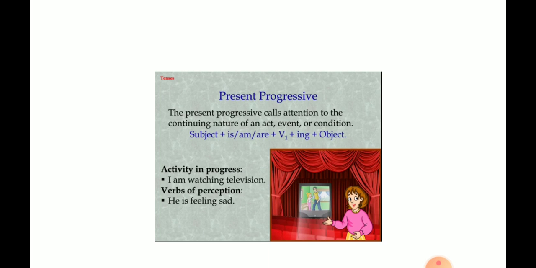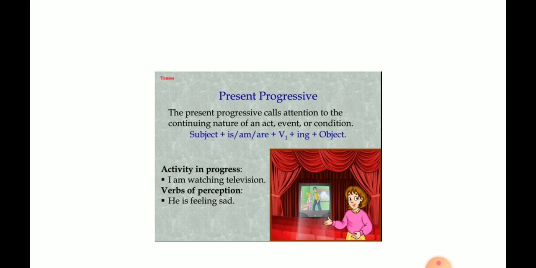Present progressive tense is also used for activity in progress or verbs of perception. Verbs of perception means what you are feeling. I think he is feeling sad. So he is feeling is a perception. Whenever we have perception, at that time also we use present progressive tense.